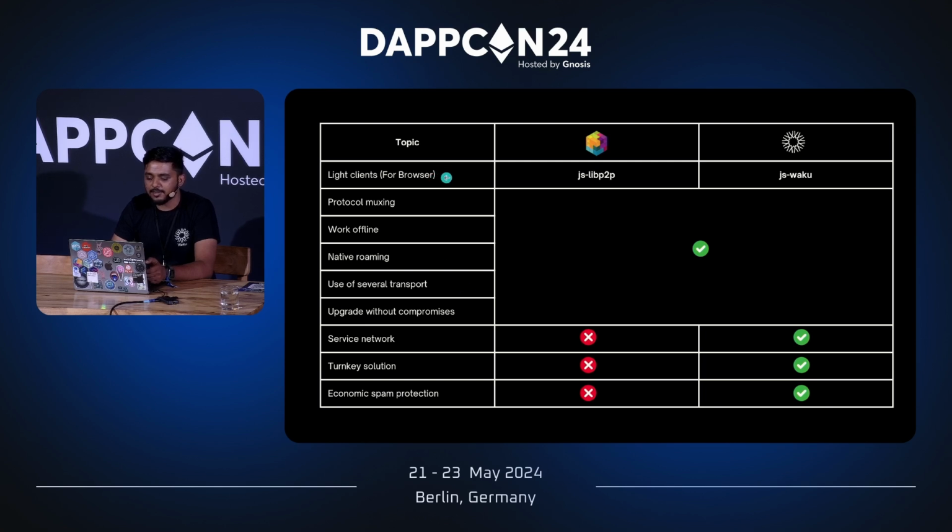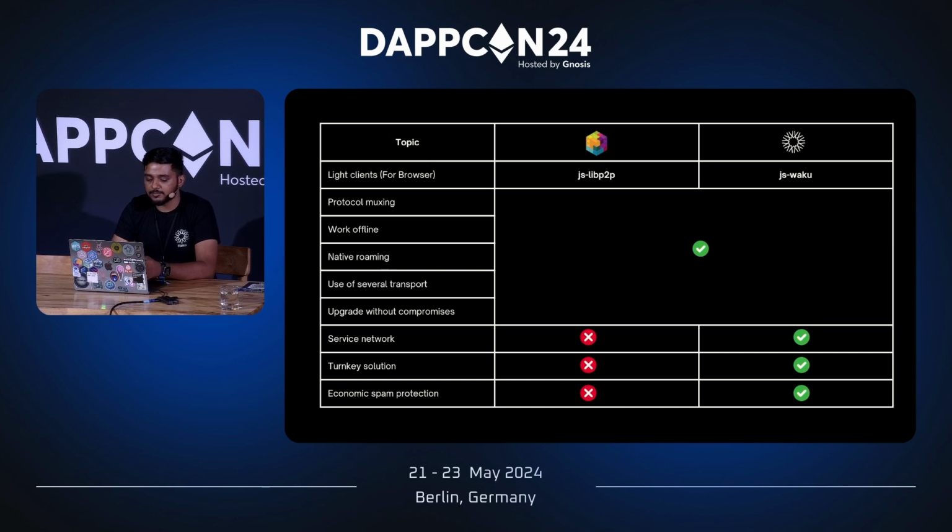And with light clients, libp2p has JS Waku, which is the TypeScript implementation of libp2p. And in Waku, we have JS Waku, which is pretty much solving the same problems. And we also have protocol muxing, a compatibility to work offline, and native roaming, and all of these features in both libp2p and Waku.